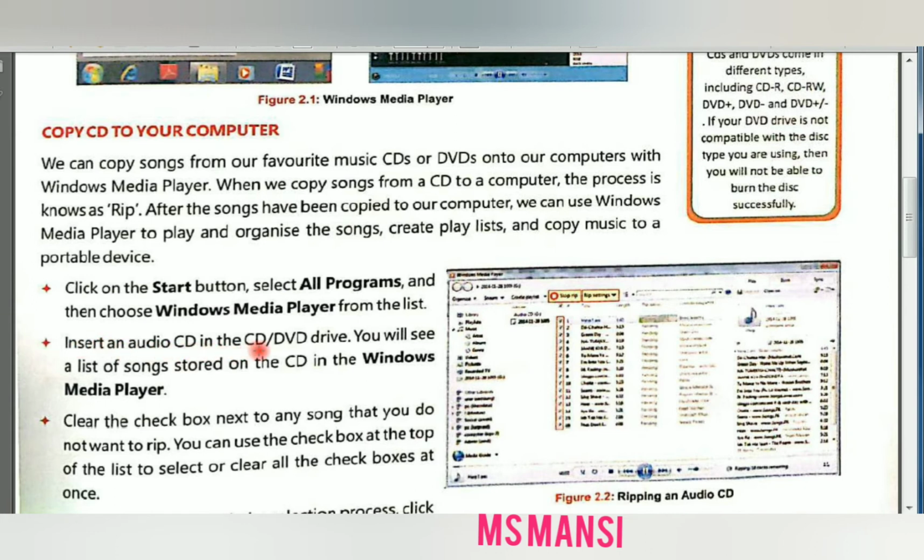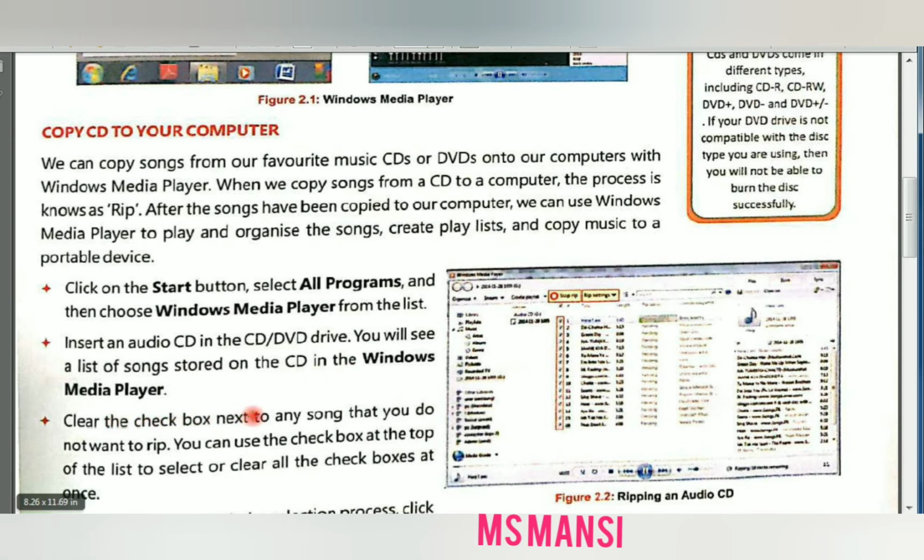In this CD or DVD drive, you will see a list of songs stored on the CD in the window media player. Students, if you have any CD or DVD which has audio songs in it, you just put it in your CD or DVD drive of the computer, then you will see a list of songs stored in the CD in the window media player.